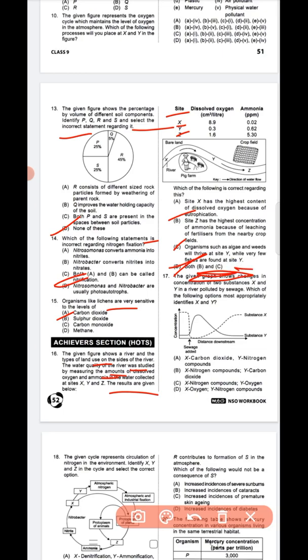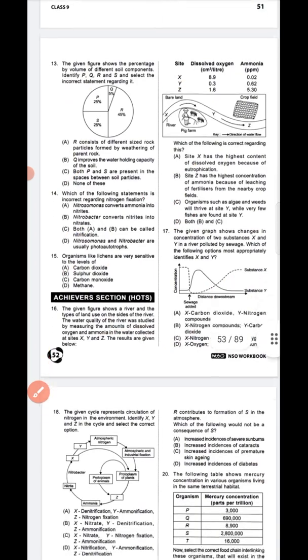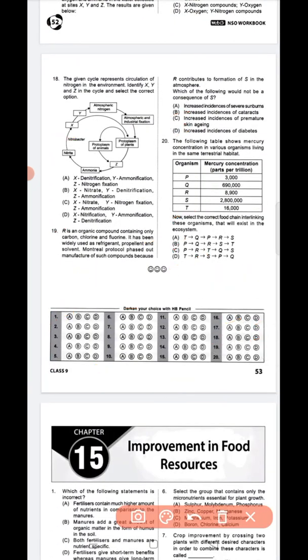Okay. Next, question number 17. In the given graph, which of the following options most appropriately identifies X and Y? So question number 17, option D is the correct answer. X is oxygen, Y is nitrogen compounds. Next, question number 18. The given cycle, identify X, Y and Z. So question number 18, option B is the correct answer. X nitrate, Y denitrification and Z ammonification. Okay.